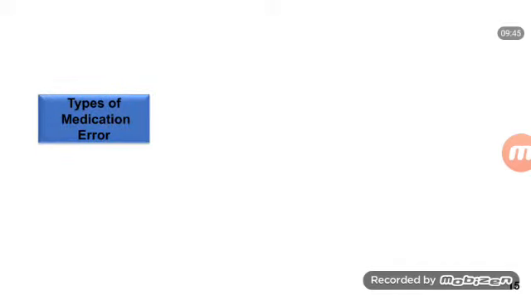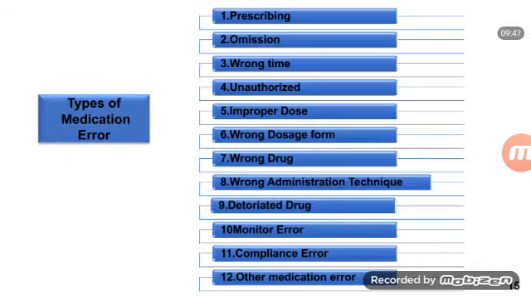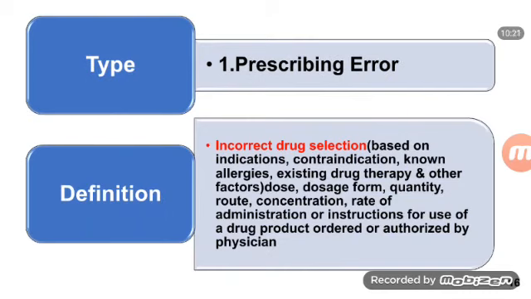After that, types of medication error. These are the types of medication error: due to prescribing, omission error, wrong time error, unauthorized error, improper dose error, wrong dosage form error, wrong drug error, wrong administration technique error, deteriorated drug error, monitor drug error, then compliance error, other medication error. First we see prescribing error.